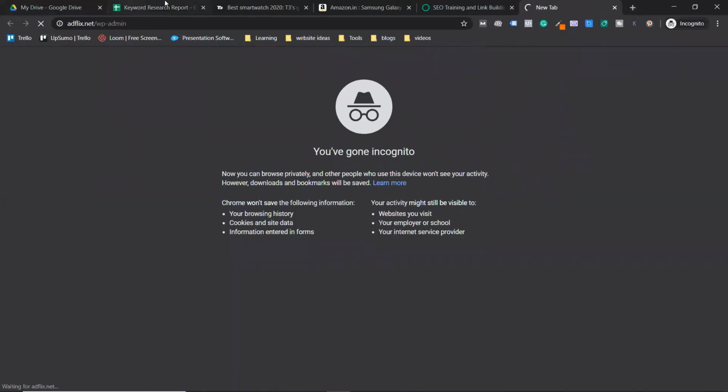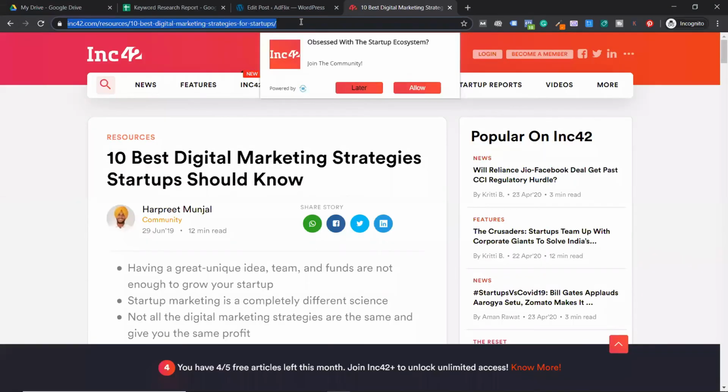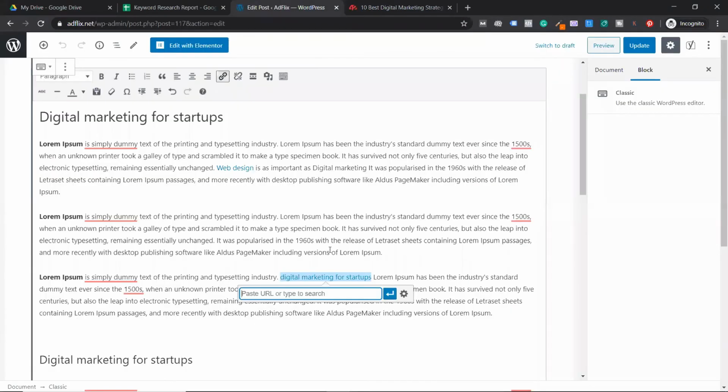Let me log into the website and explain how to create an external link. Now coming back guys, just select the text. Say for example, you want to give an external link to some website. Select the text, and there is an option called Link here. Click on this link. So go to this article. Now say I want to give a reference link. I am going to give an external link, actually giving a backlink to him.